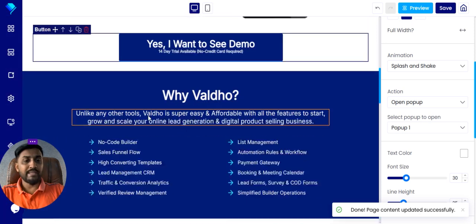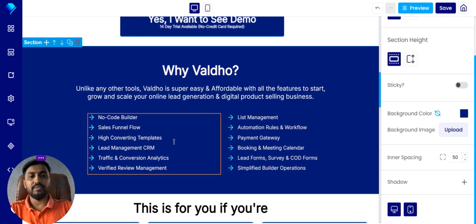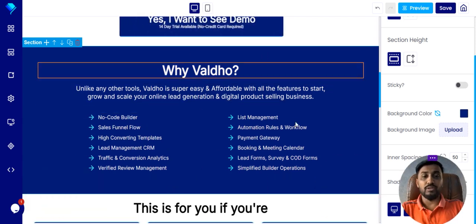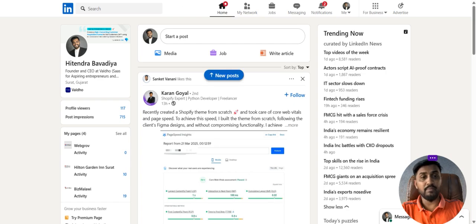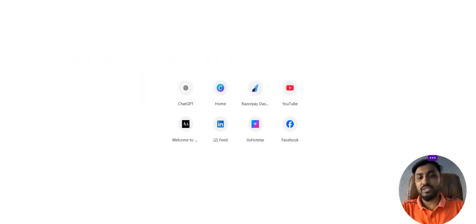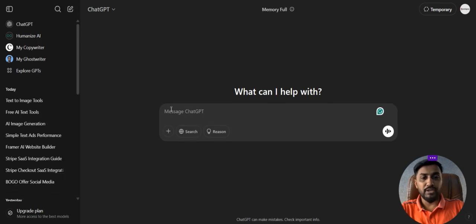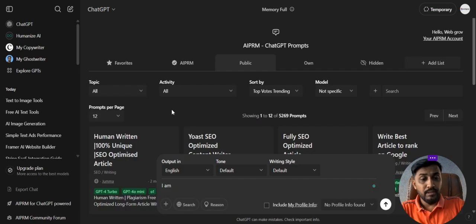Now next you can see that this section is called a feature section, and you can get this data from ChatGPT. For example, if you are using ChatGPT and create a new chat, here I am a coach. For example, I'm a health coach and I help people reduce 10 kg to 20 kg in a single month without going to the gym.